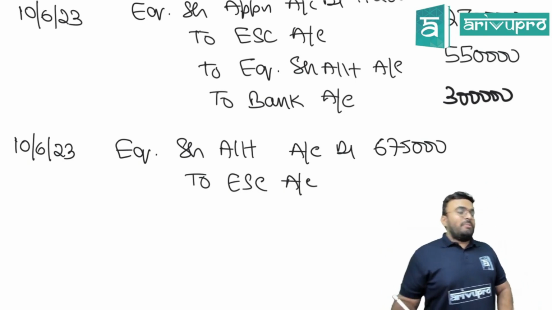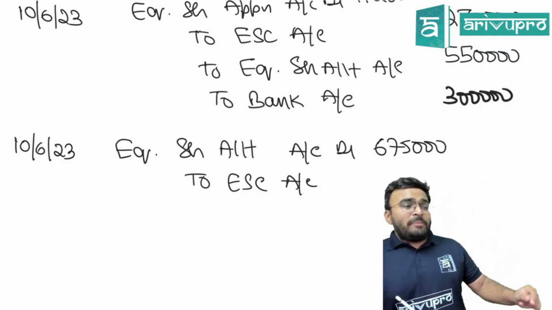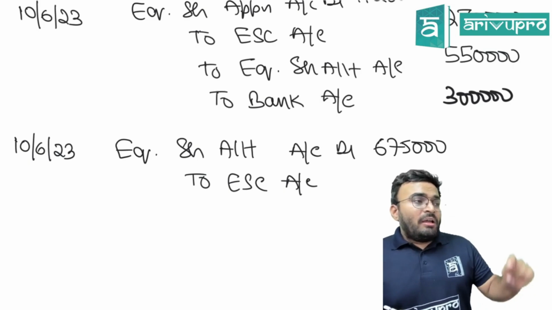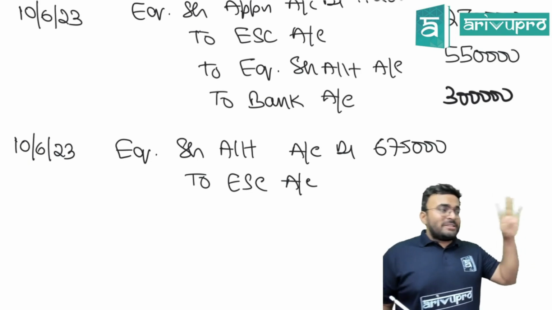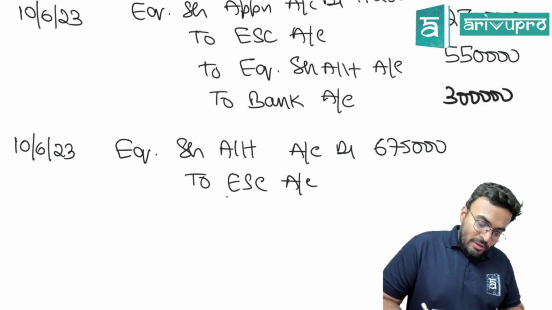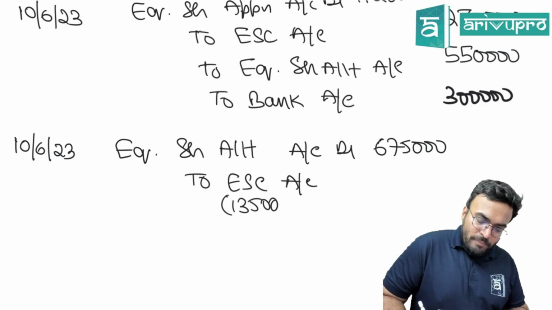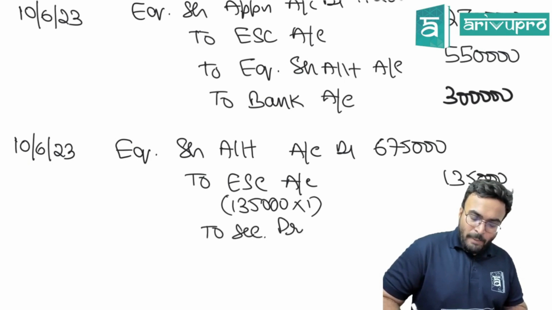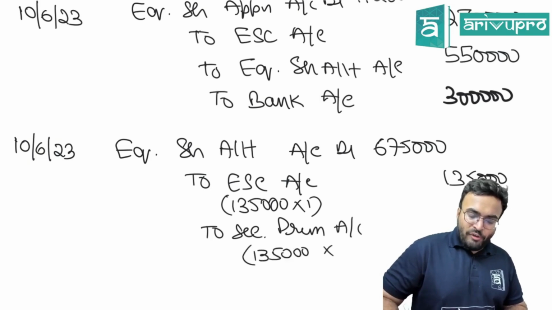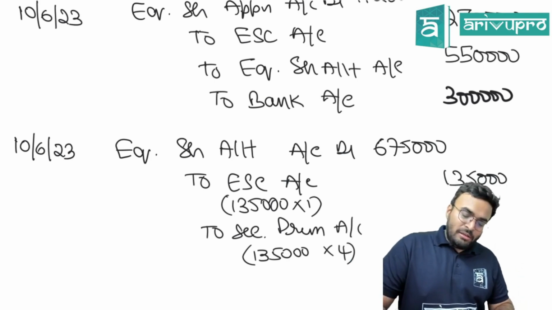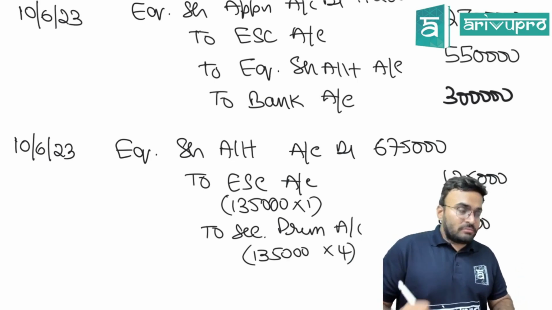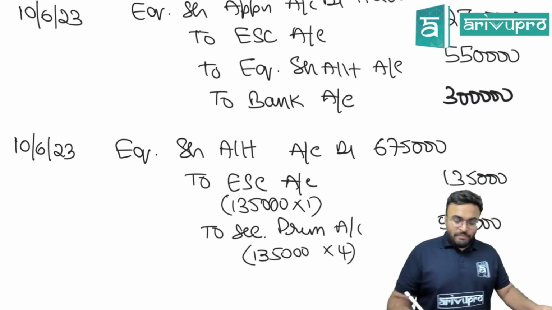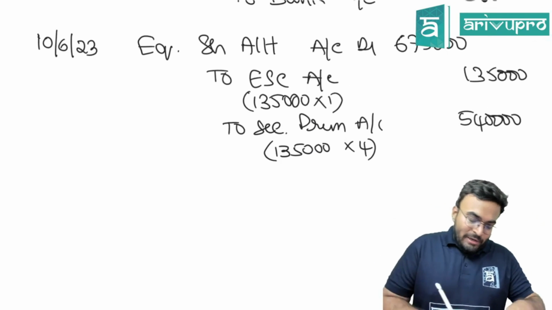Now tell me one thing, in the question, how much is premium? How much is allotment money? 1 is allotment amount and 4 rupees is premium. So it will be 1,35,000 into 1 rupee, 1,35,000. To securities premium account, 1,35,000 into 4 rupees, 5,40,000. Clear? This is the allotment entry.